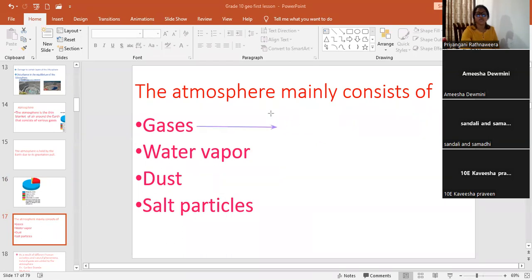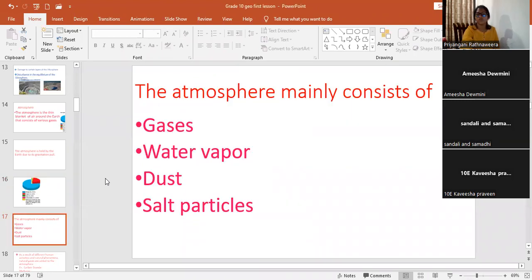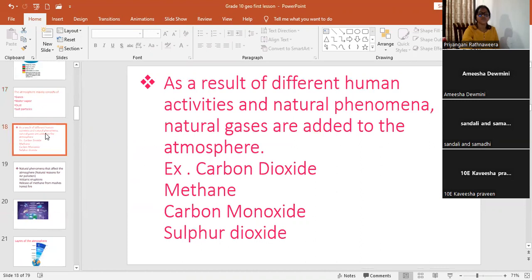The atmosphere mainly consists of gases, water vapor, dust particles, and salt particles. Can you understand the difference between the gases here and the composition of gases here, these two?